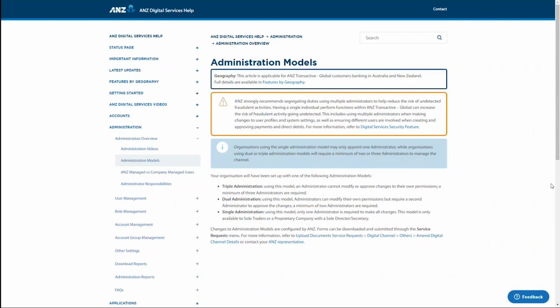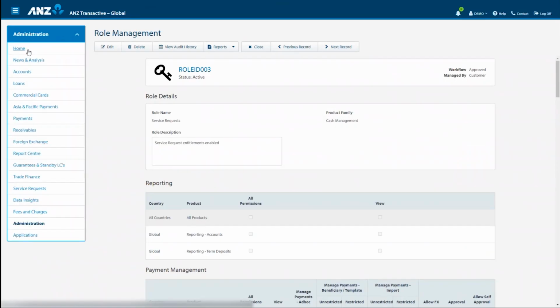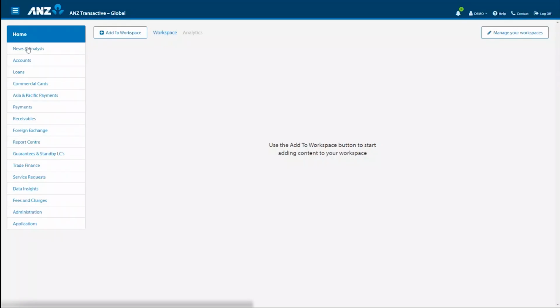Let's now take a look at navigating the administration menu in ANZ Transactive Global. As you can see, my menu on the left-hand side shows a long list of options. This is all menu options available. Your logon may only show a small number of menu options. These menu options are based on the services your organisation has with ANZ, and these will also vary depending on your role.